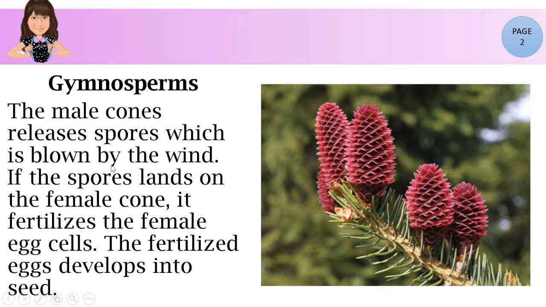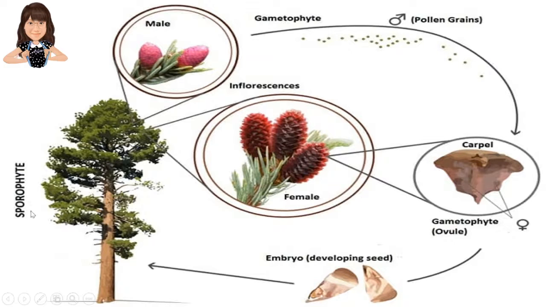Okay? Next natin is gymnosperms. So, itong gymnosperms are also known as non-flowering plants. The male cones release spores which are blown by the wind. If the spores land on the female cone, it fertilizes the female egg cell. The fertilized egg develops into seed. So, ito yung example ng life cycle ng isang gymnosperm.